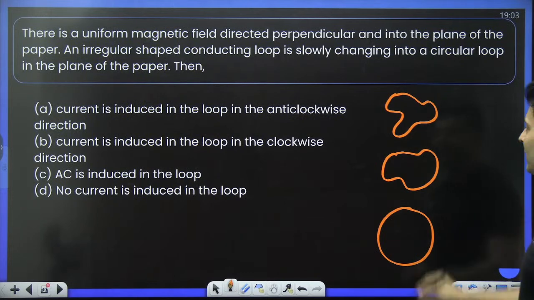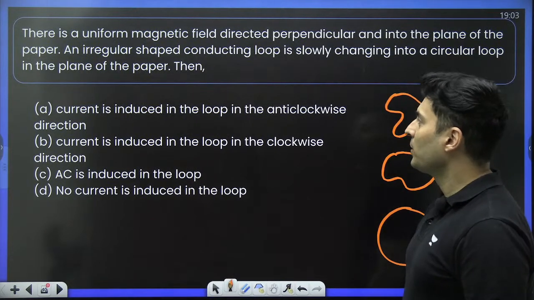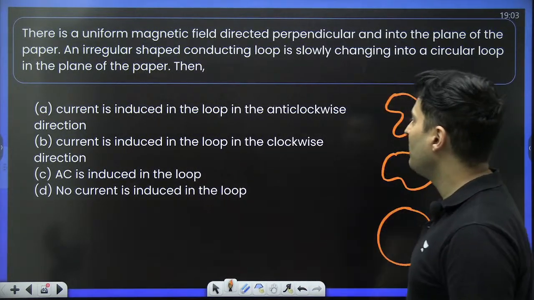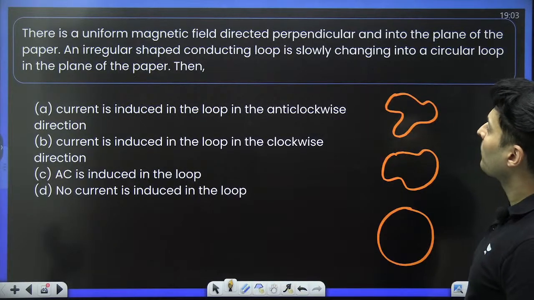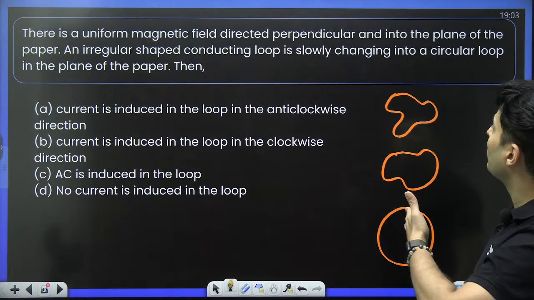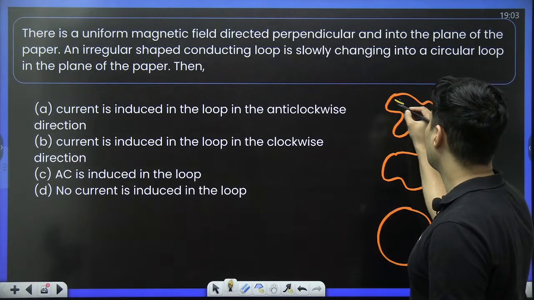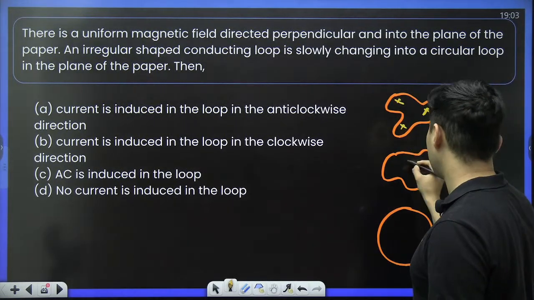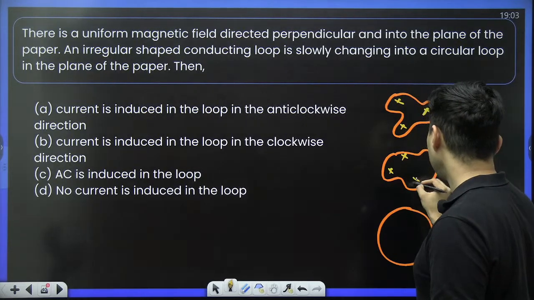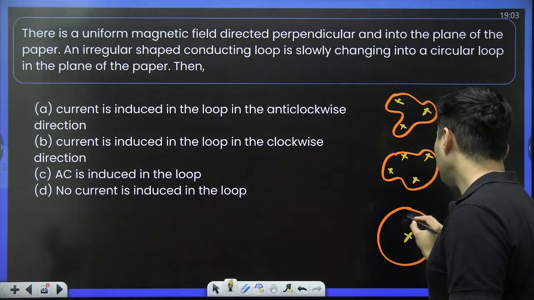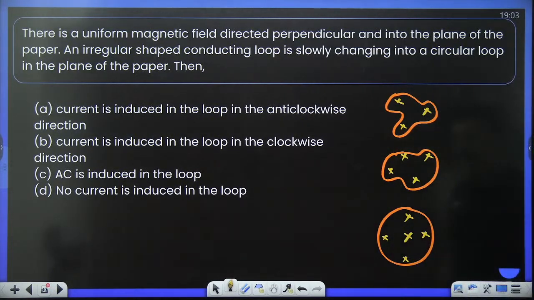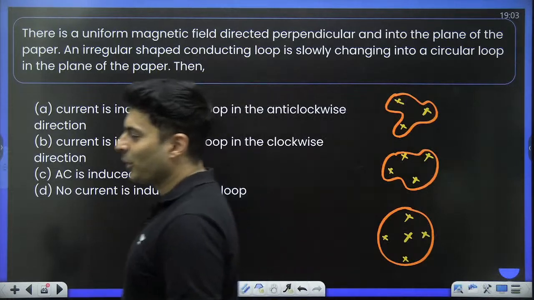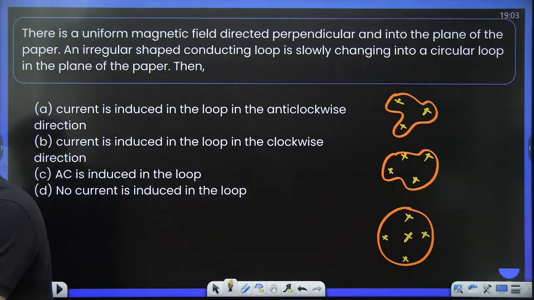So think about it. In this process, what do you think will happen? Will the current be anti-clockwise, clockwise, etc.? The magnetic field is perpendicular and into the plane. So the magnetic field is basically like this. Think about it.